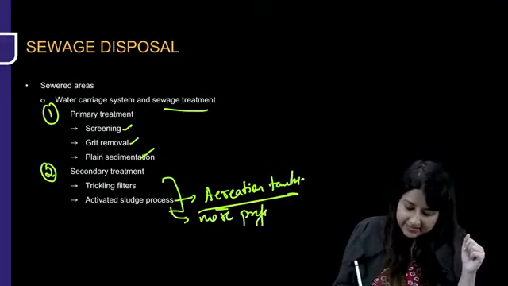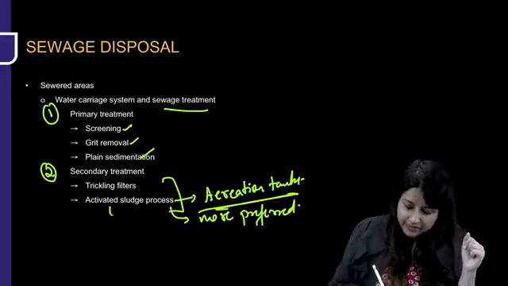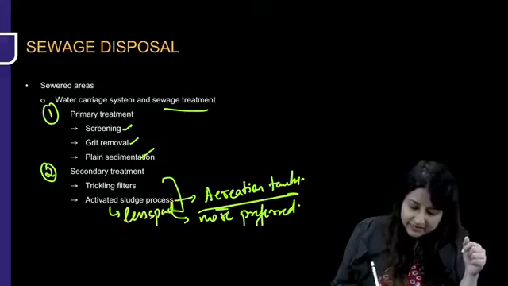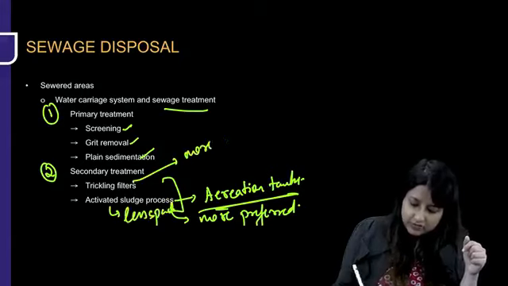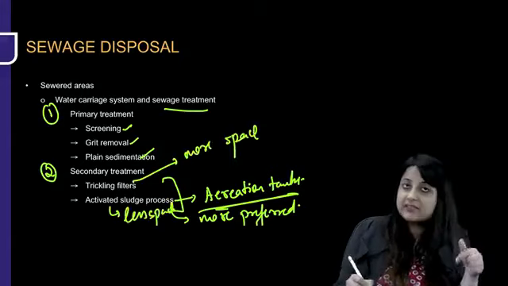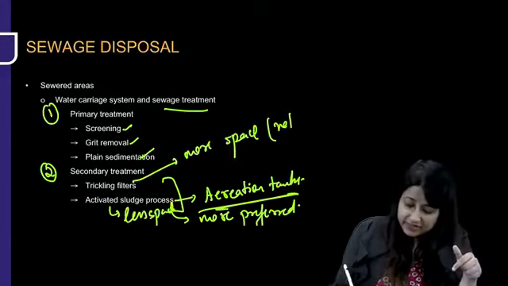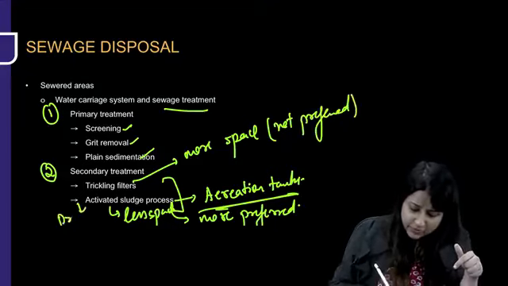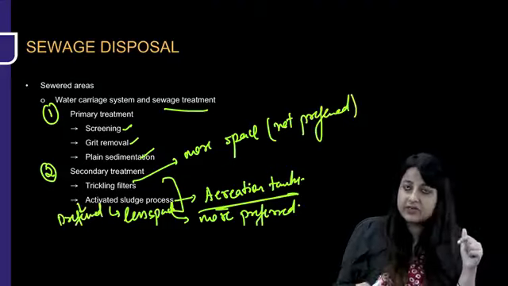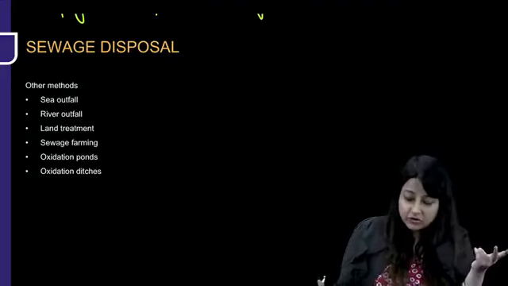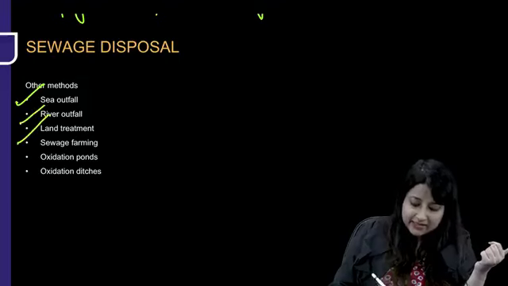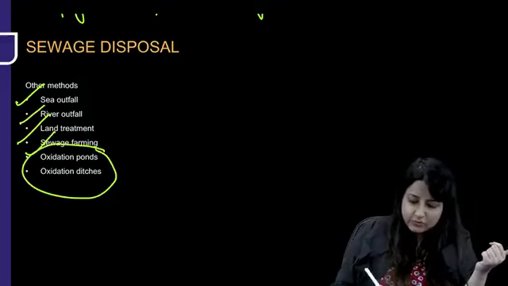Okay, activated sludge process, everybody, is more preferred because it occupies less space. Trickling filters occupy more space. So trickling filter as a method of secondary treatment of sewage is not preferred. All right, but activated sludge process is something which is preferred. And there are certain other methods also. You could be asked the names like sea outfall, river outfall, land treatment, sewage farming, oxidation ponds and ditches.